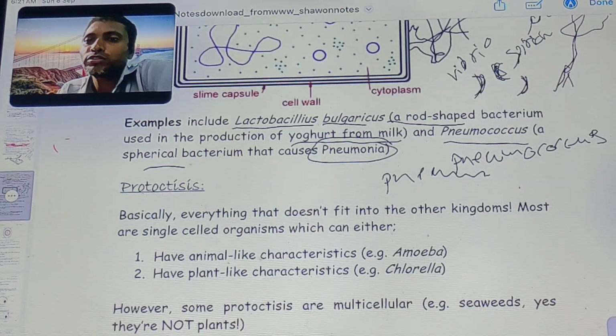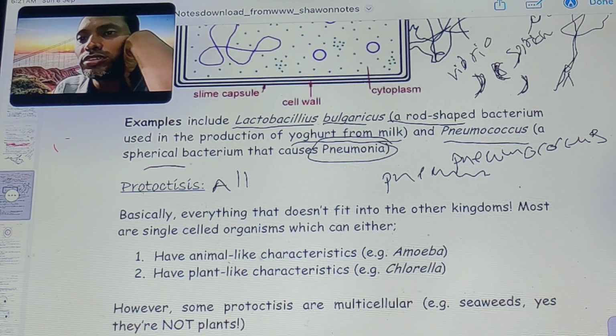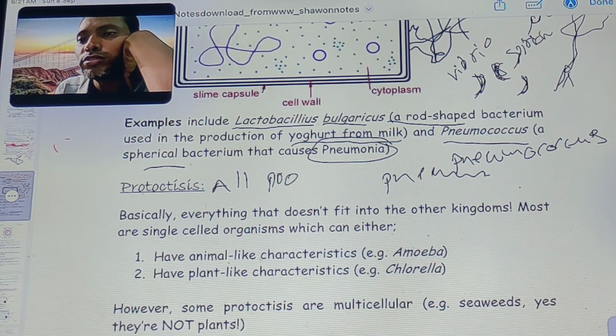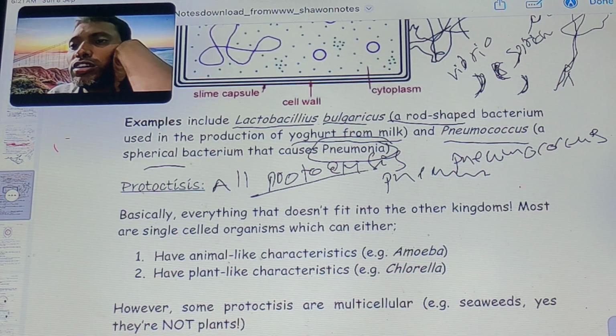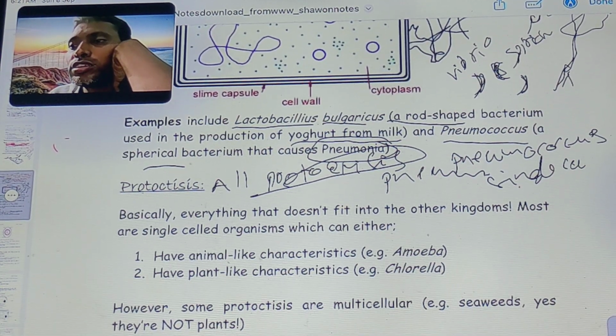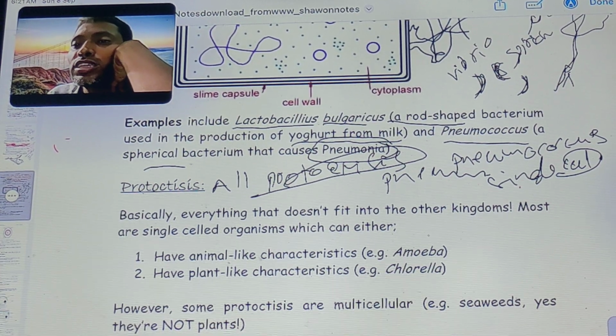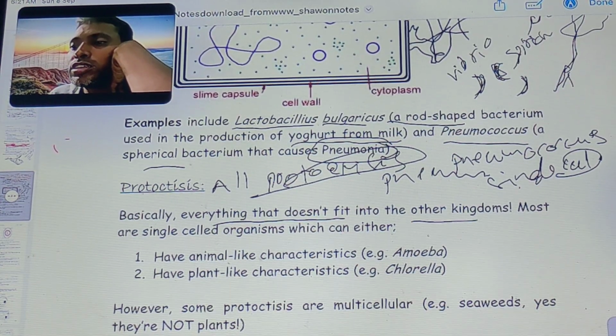Next is the protist. All protists are single celled organisms, basically everything that does not fit into the other kingdoms.